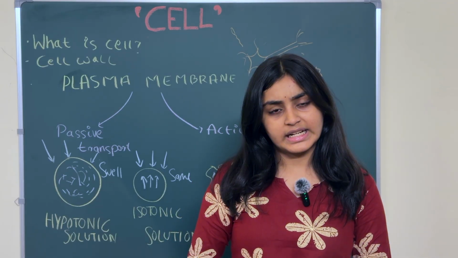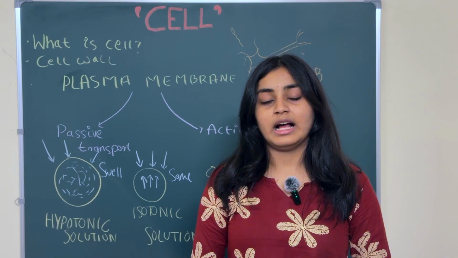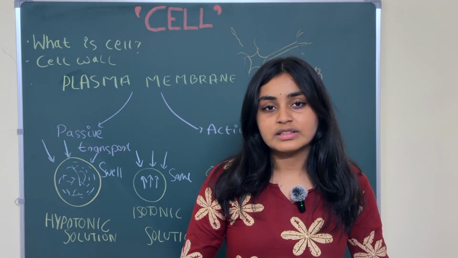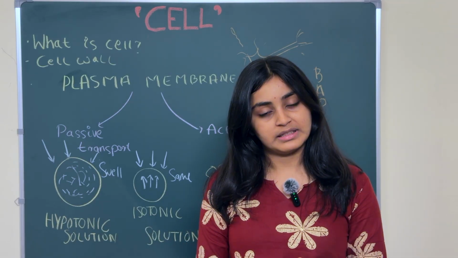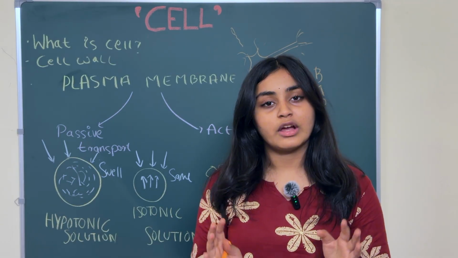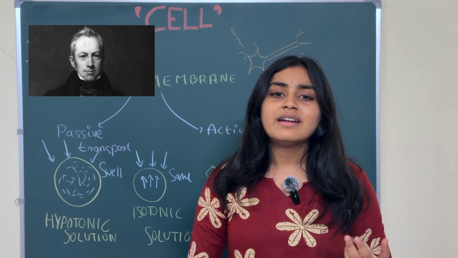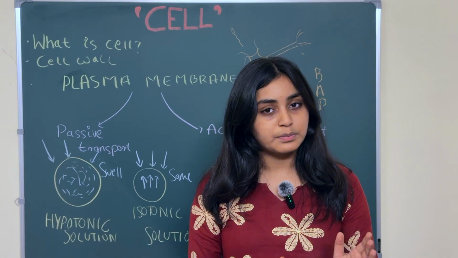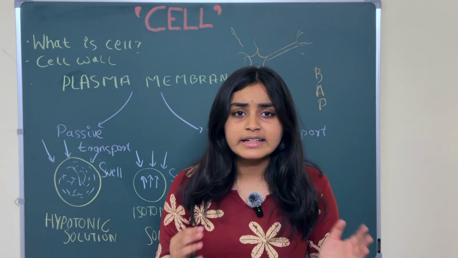Now we will study who actually discovered the cell. Basically, there are many scientists who gave their theories on the cell, who found the cell, who studied the cell. But there are a few scientists' names that you have to remember. First is Robert Brown. What did Robert Brown do? He was the first scientist to find the dead cell. Now how did he find the dead cell?